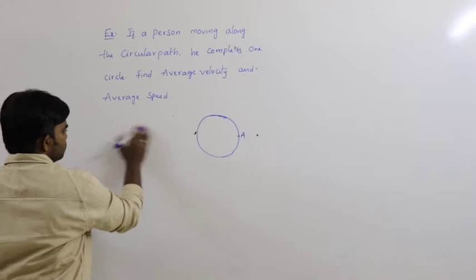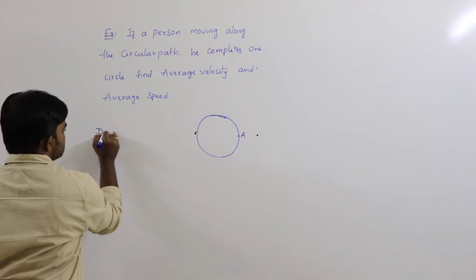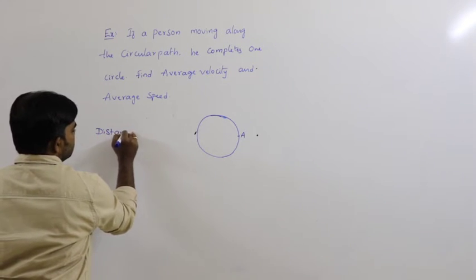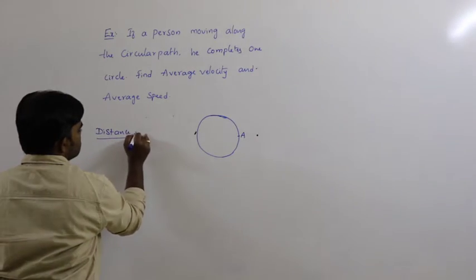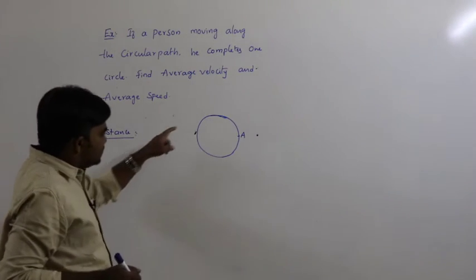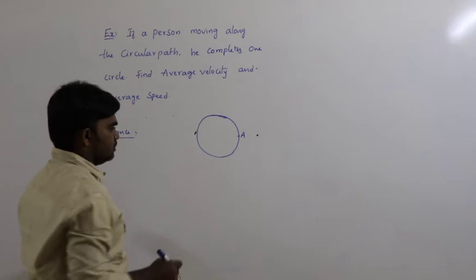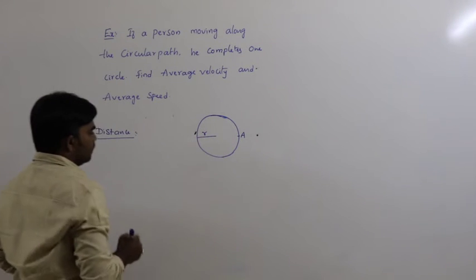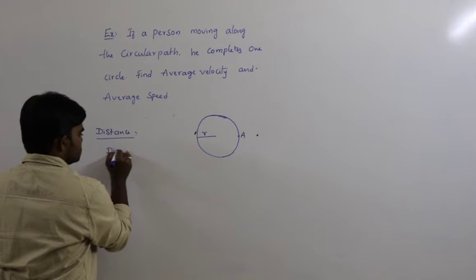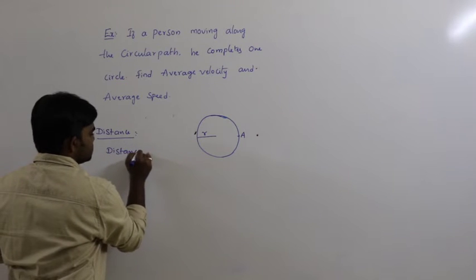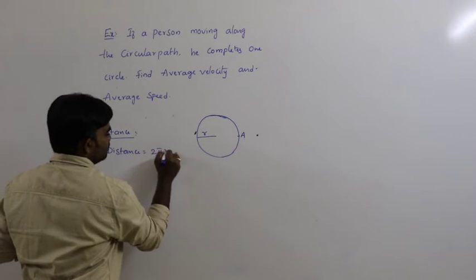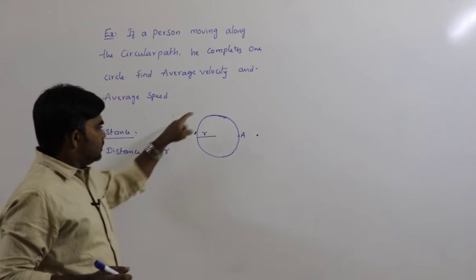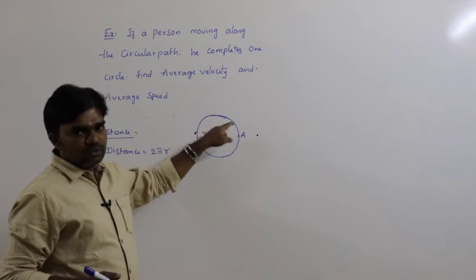Now, what is the distance travelled? We discussed this previously. What is the distance travelled in this situation? Let r be the radius of the circle. Now the distance is equal to 2 pi r, because the person completes one circle.